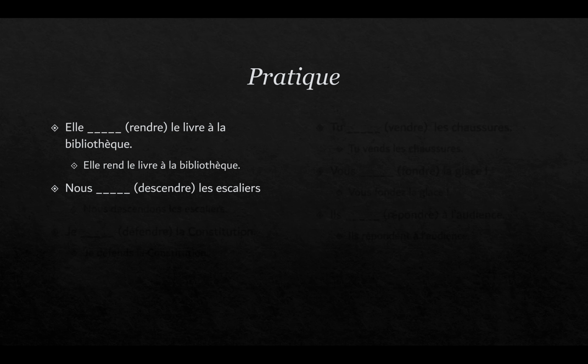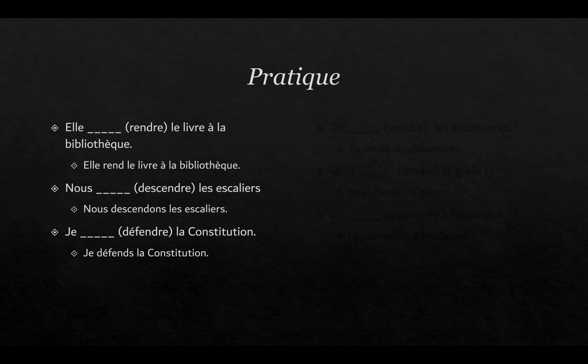To go down the stairs. 1, 2, 3. Nous descendons les escaliers. Je défendre la Constitution. I defend the Constitution. 1, 2, 3. Je défends la Constitution.